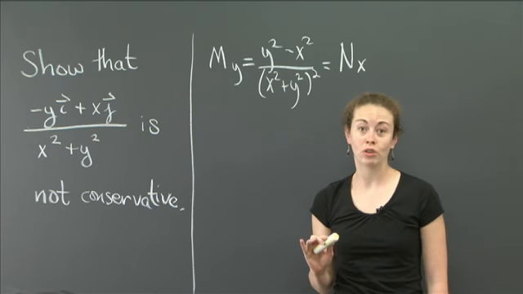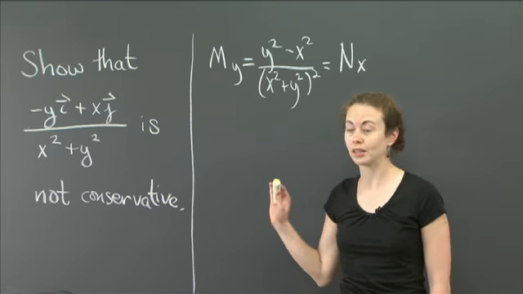So what you might have thought immediately was, well, N sub x minus M sub y is the curl of F, and that's equal to 0, and therefore this vector field is conservative. But the problem is the theorem you were thinking about referencing doesn't hold. And the reason is because there are two hypotheses in that theorem.